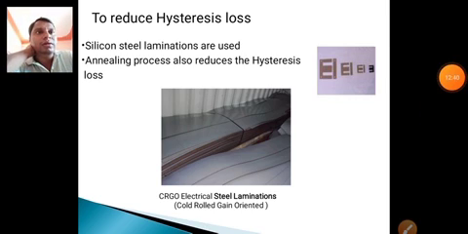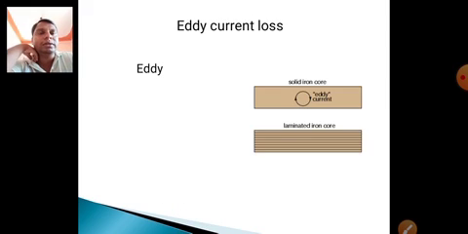These are the different types of core. Here is one: CRGO electrical steel laminate. CRGO means cold rolled grain oriented. Next, eddy current loss. Eddy current loss means swirl or whirlpool. These losses are also reduced by laminating the core.